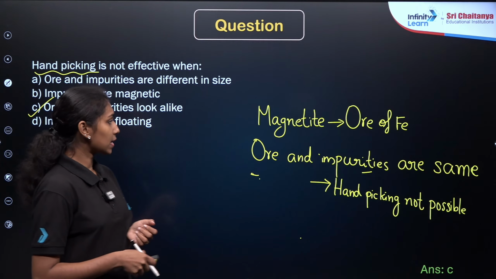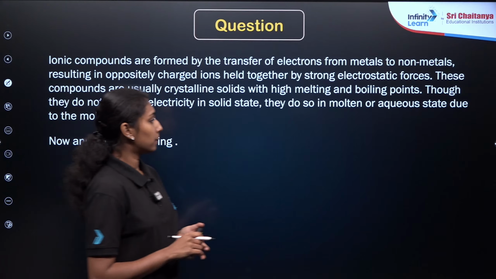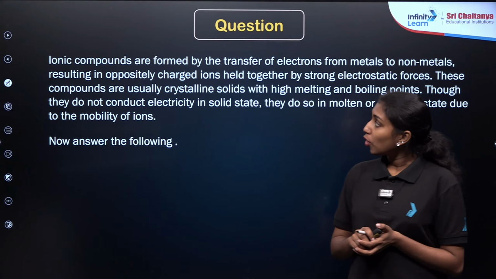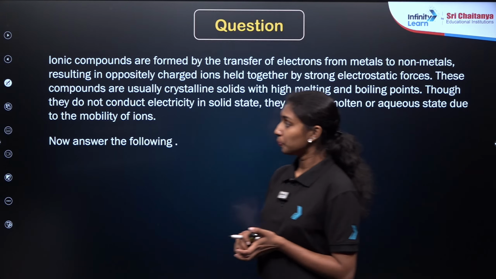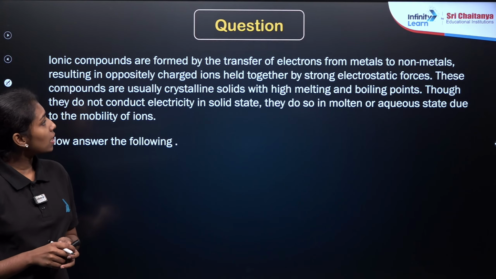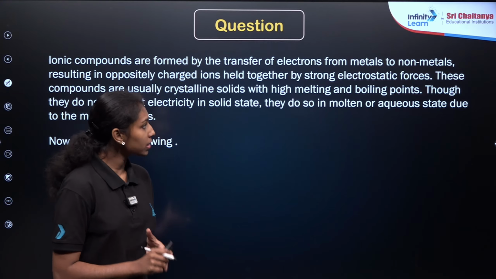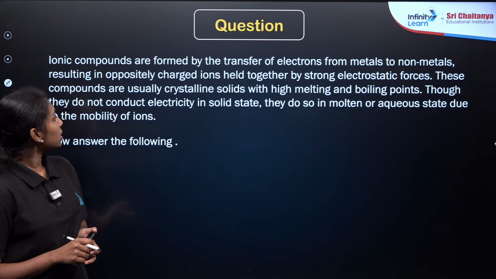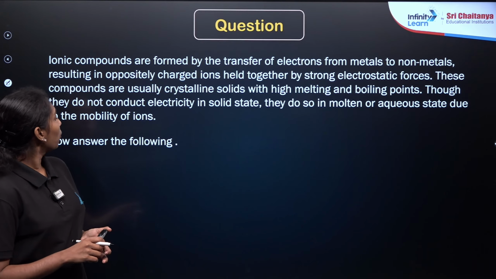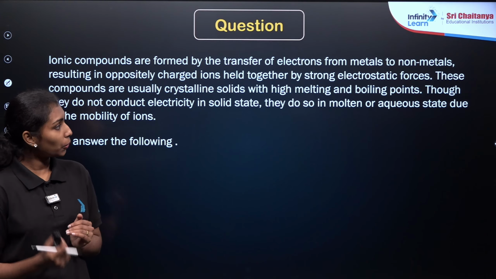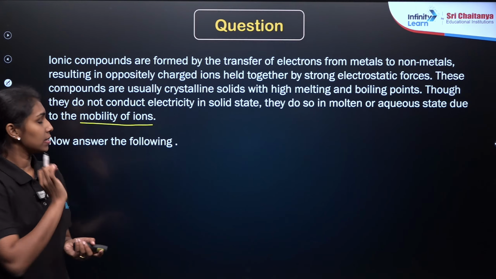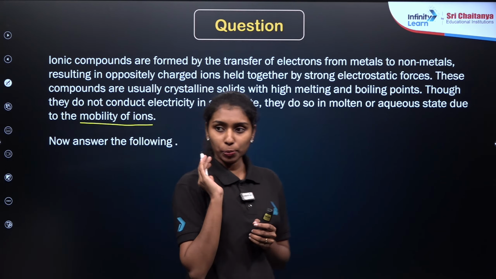Okay, now we are moving to our next question. Read the paragraph carefully. Ionic compounds are formed by the transfer of electrons from metals to non-metals, resulting in oppositely charged ions held together by strong electrostatic forces. These compounds are usually crystalline solids with high melting and boiling points. Though they do not conduct electricity in solid state, they do so in molten or aqueous state due to the mobility of ions. Okay, I hope you understand the paragraph.